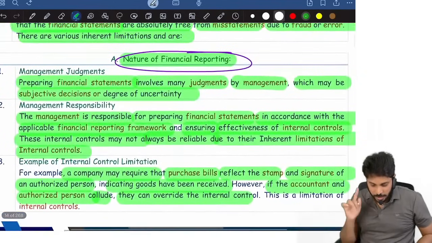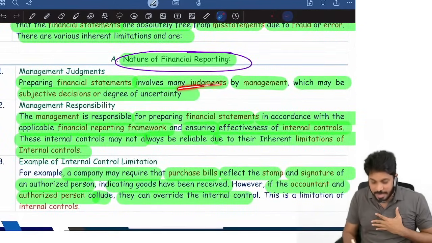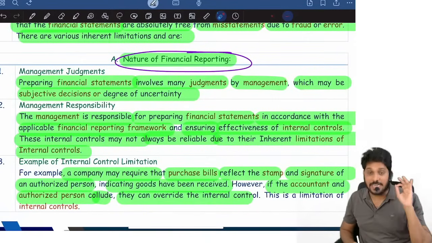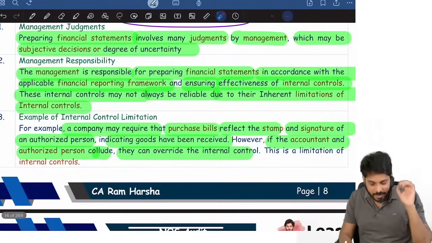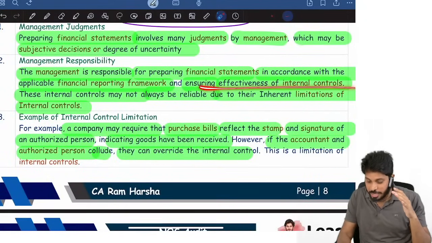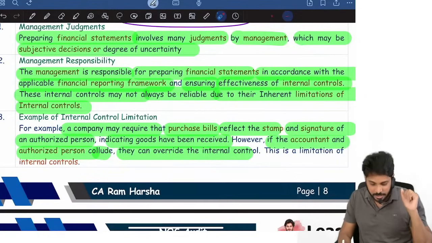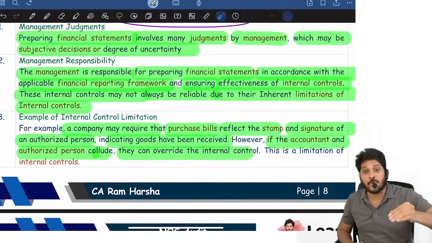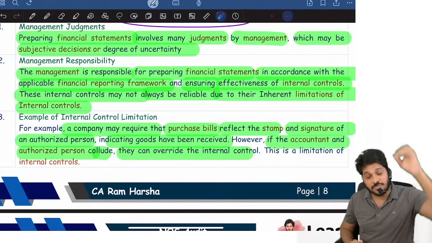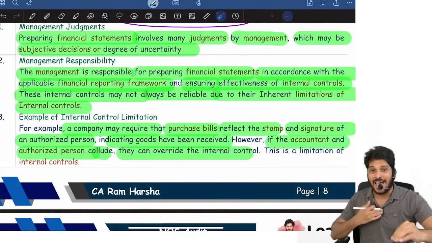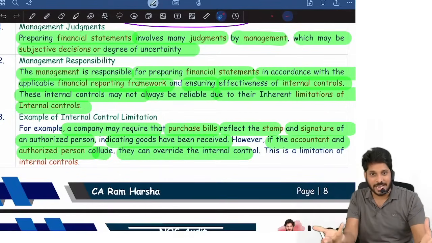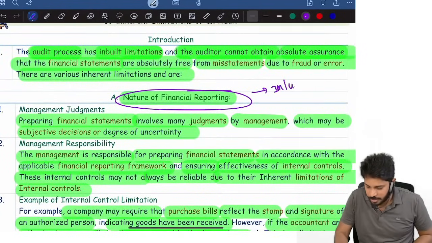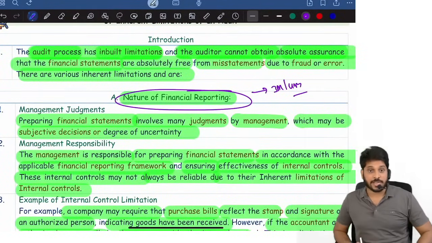Next. So, nature of reporting. Nature of reporting means what? Financial statements preparation involves judgments, which may be subjective or involve a degree of uncertainty. Management is responsible for preparing financials in accordance with the applicable framework, and they are liable for effectiveness of internal control, and these controls may not be reliable. Because of these reasons, the financial reporting is not 100% accurate. Because financial reporting itself is not 100% accurate, I cannot certify that they are 100% accurate. This is the first limitation. This itself can be asked as a 3 marks question or 4 marks question. Nature of financial reporting is a limitation.